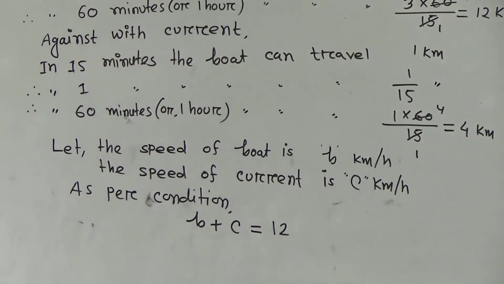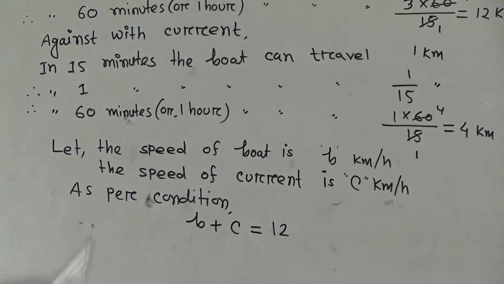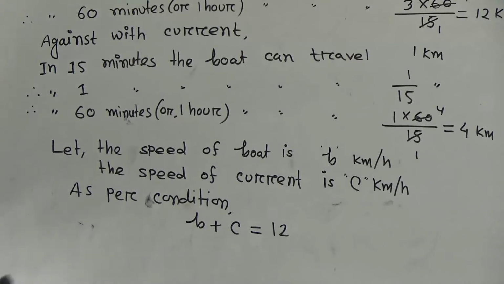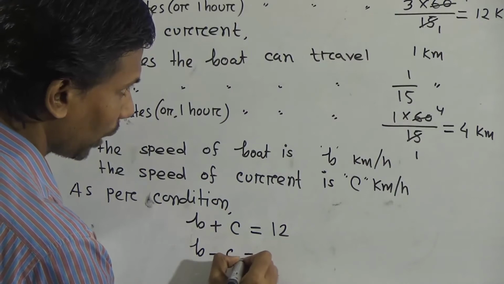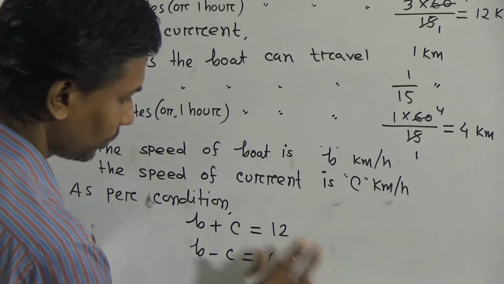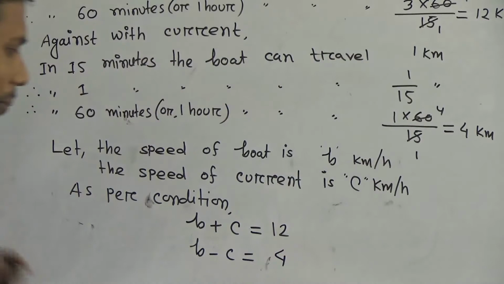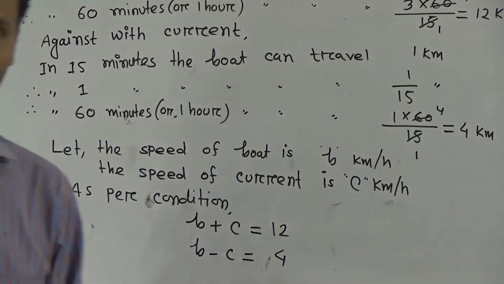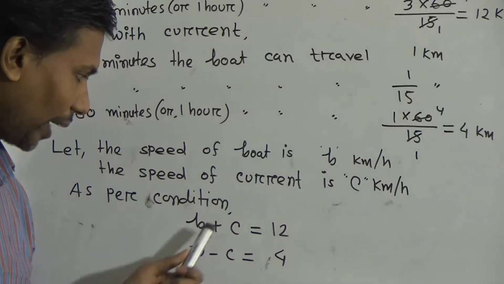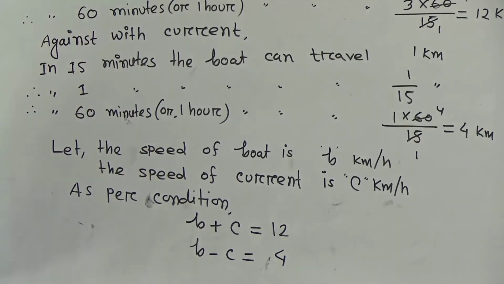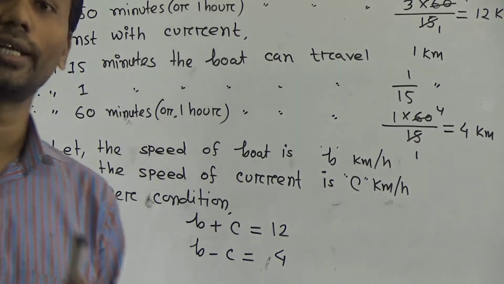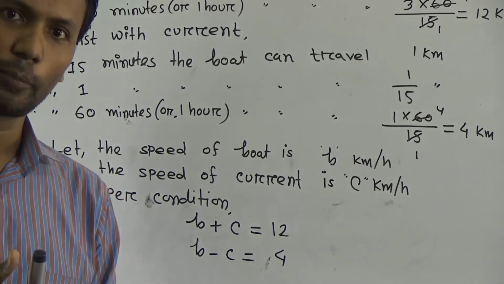Okay, and the second condition, against the current. That means B minus C. B minus C is equal to 4. B minus C equal to 4. This is against current and this is along with current. Dear student, keep in mind, when going along with the current, the speed of boat increases.